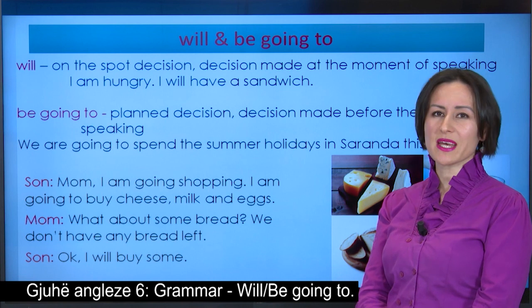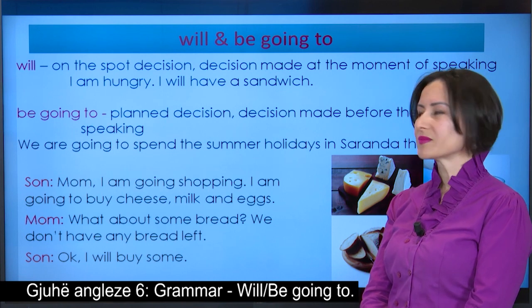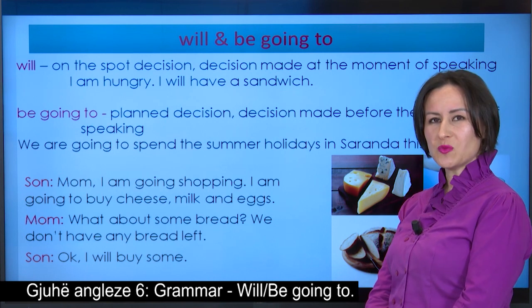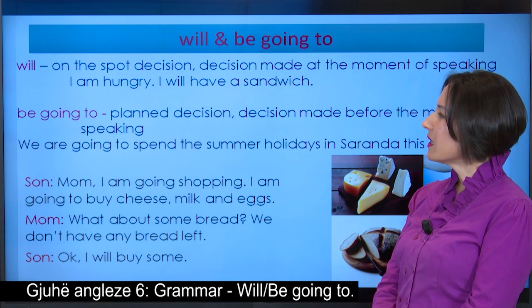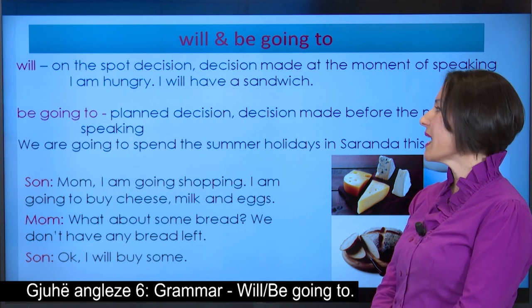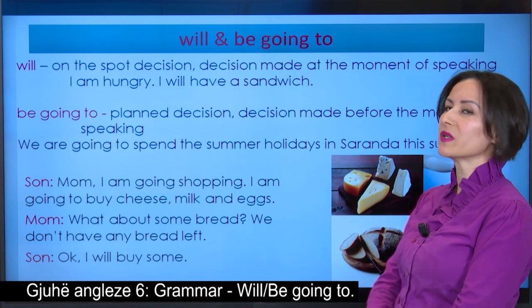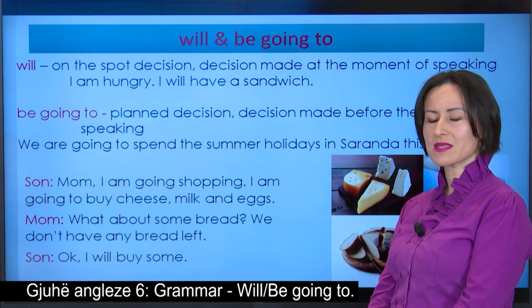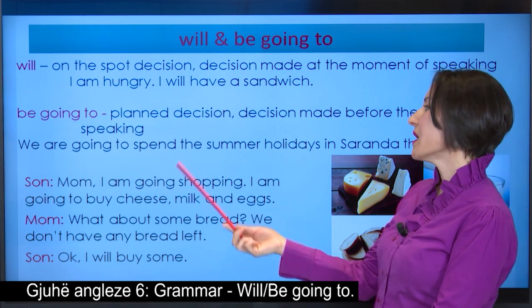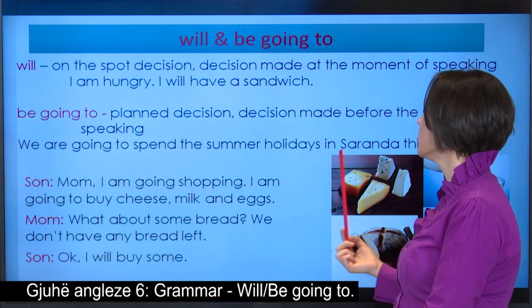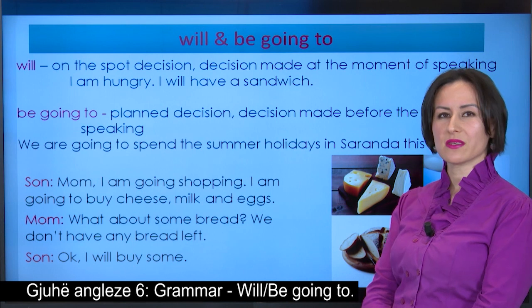I will have a sandwich. What about be going to? It is used for planned decisions or decisions made before the moment of speaking, such as in, we are going to spend the summer holiday in Saranda this summer.